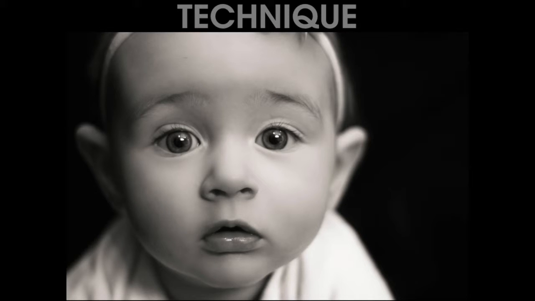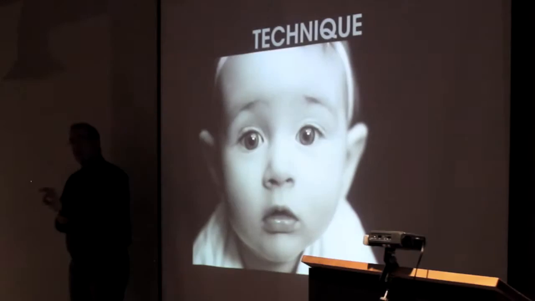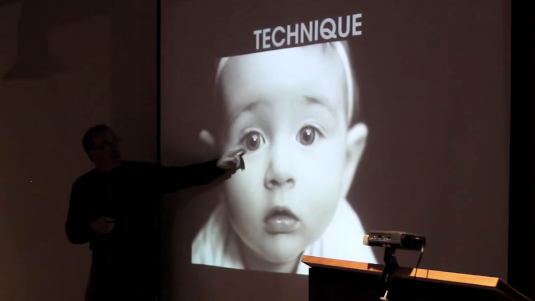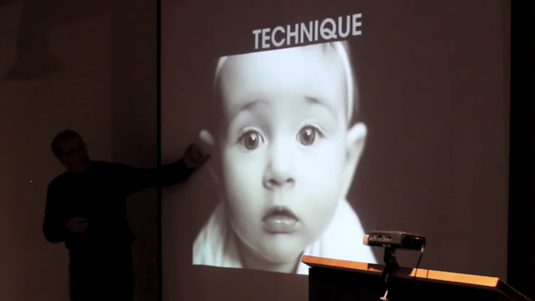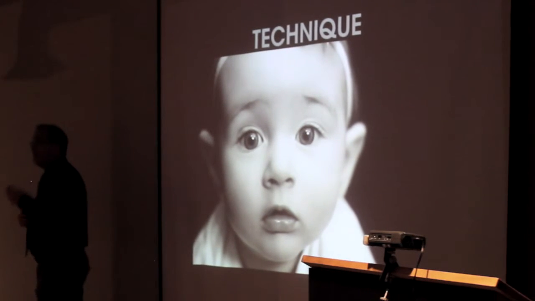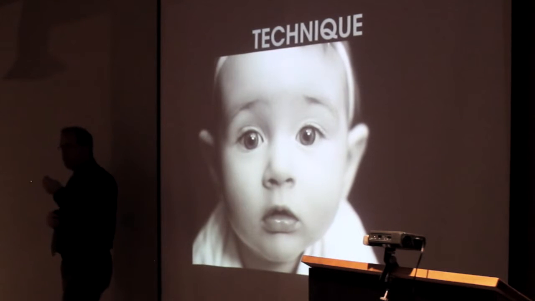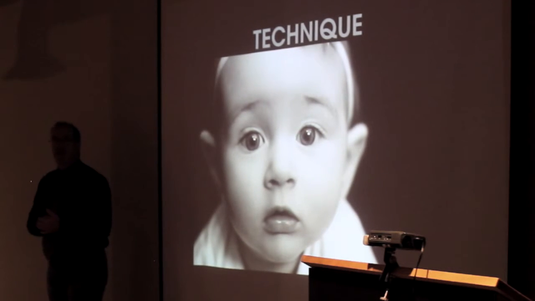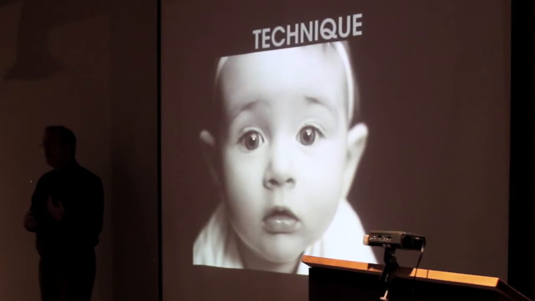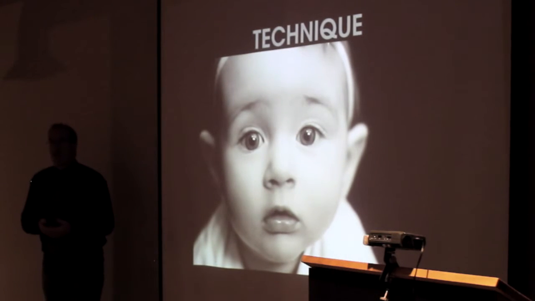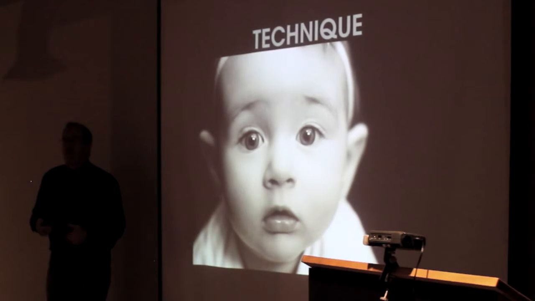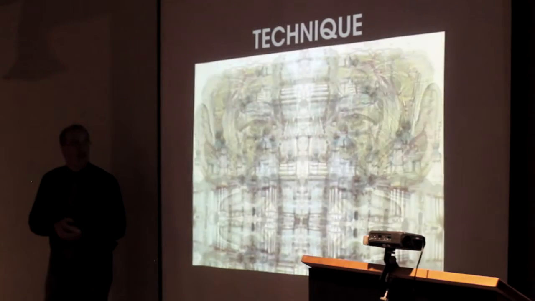It's a cute baby, but it's better than a cute baby photograph because look at how in focus the eyes are and how out of focus the ear is and the nose. That is using short depth of field, which means that part's in focus and the rest is completely out of focus in a very positive, very interesting way. So for me, that's somebody who technically understands how the camera works and how to manipulate photographs through the camera itself, not through Photoshop or some other process later.